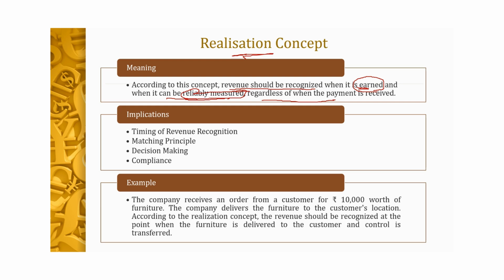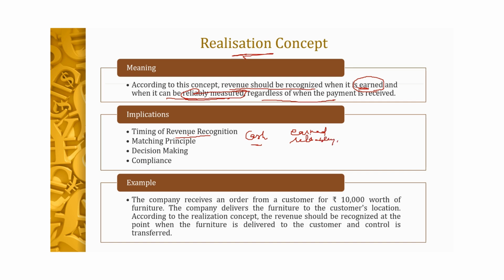When we see that we can measure it reliably and it is earned, that means it is to be recognized in our books of accounts. Now there are certain implications of the realization concept. The very first is the timing. This will make things clear to us. The realization concept helps us in identifying when the revenue is to be recognized. Is it when the cash is received, or is it when the revenue is earned and reliably measured?